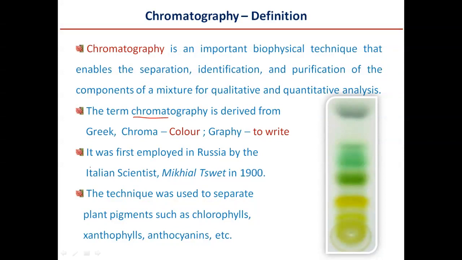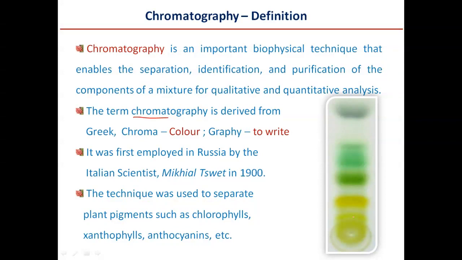It was employed in Russia by the Italian scientist named Mikhail Tswett in 1900. The technique was used to separate plant pigments such as chlorophylls, xanthophylls, anthocyanins and so on. If you see this one, we have different colors with the same mixture and the components are being separated. We'll see how it separates and how it gets colored for different constituents of the mixture.